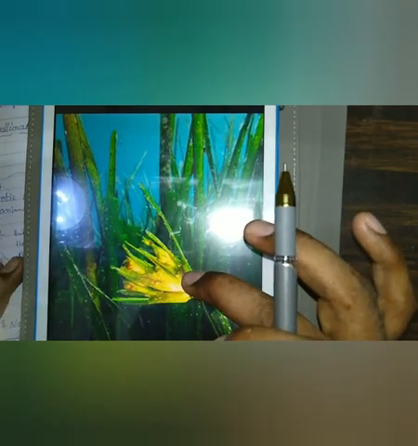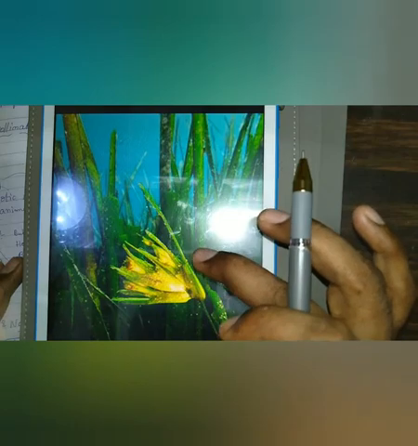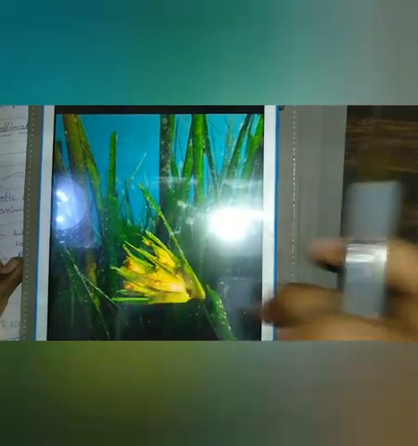How does this flower show pollination? With the help of pollen grains. These are pollen grains. If you see the pollen grains of the seagrass, these pollen grains are long. They are very long, ribbon-like structures, and they are carried passively inside the water.